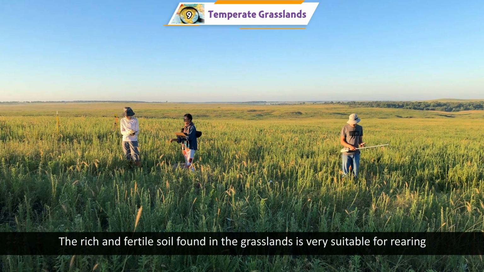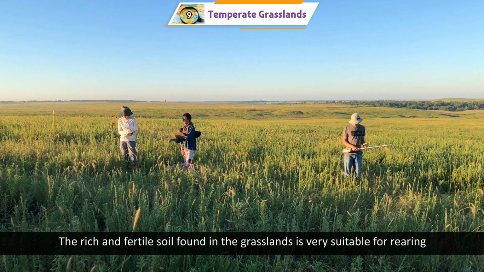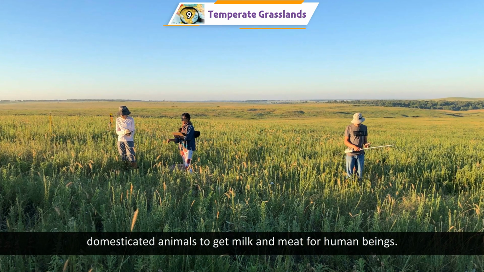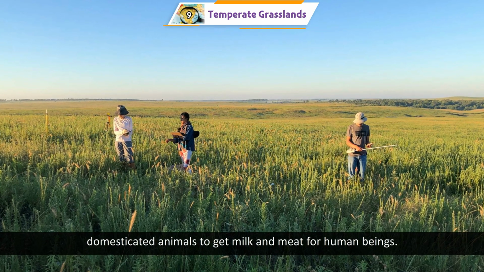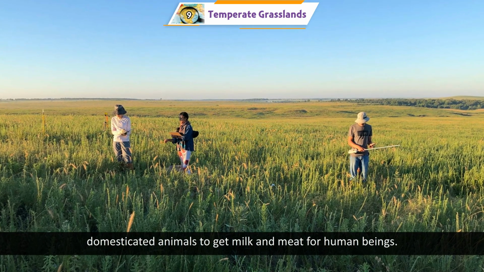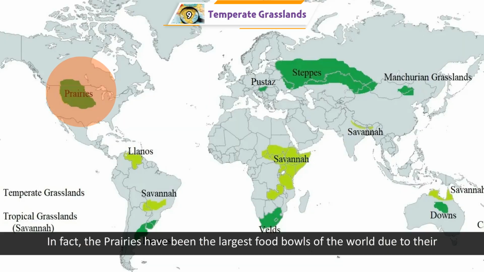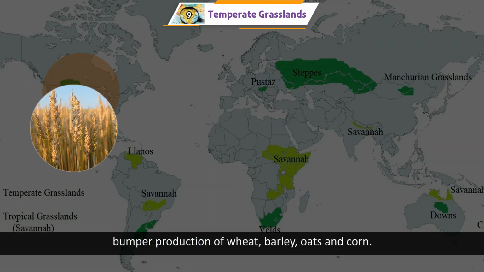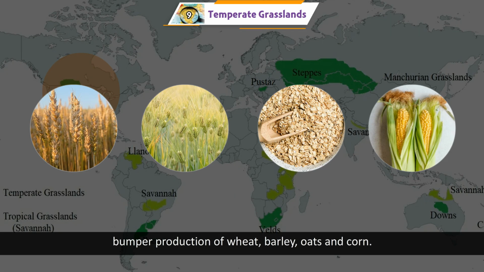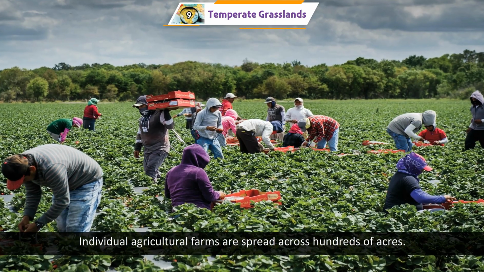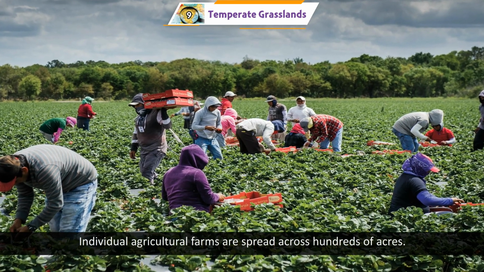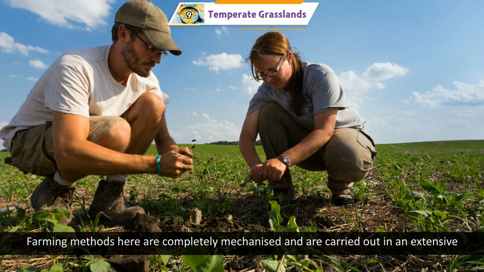Human population. The rich and fertile soil found in the grasslands is very suitable for rearing domesticated animals to get milk and meat for human beings. In fact, the prairies have been the largest food bowls of the world due to their bumper production of wheat, barley, oats, and corn.